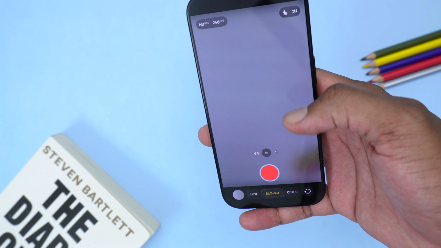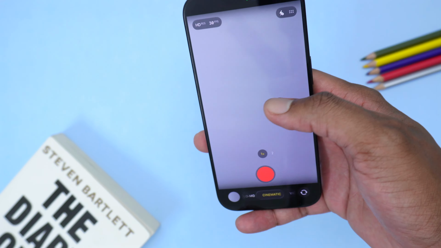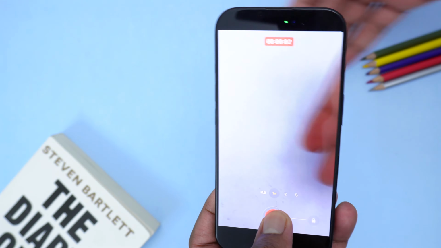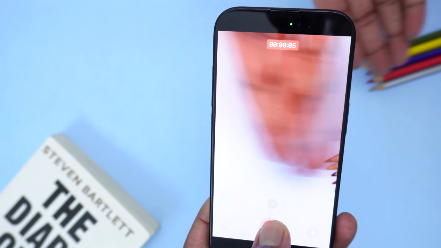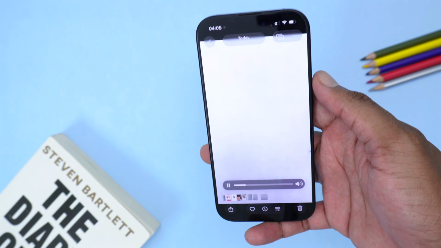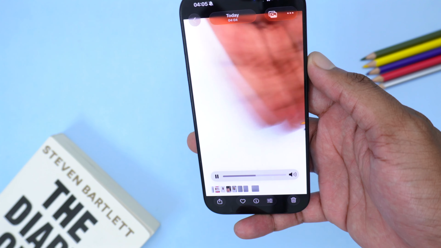Now, alternatively, you can also record it here on video mode normally, okay? You can also simply record the video. Let me pass my hand. There we go. Cool. I'm gonna stop the video and open up the video in here. As you can see, it's normal. The video doesn't have any slow motion in it.